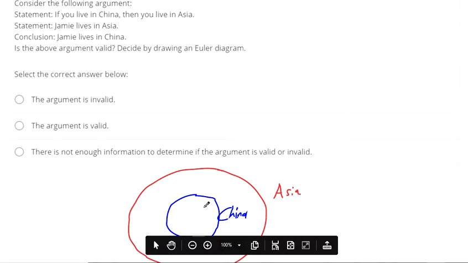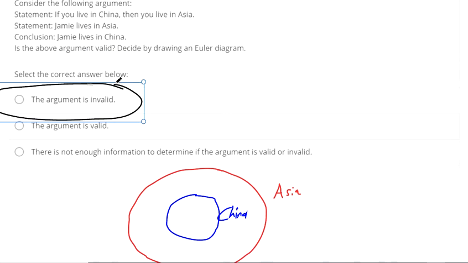Since we just looked at it, we saw that there were two different places here. We can't reach the conclusion that Jamie necessarily lives in China, because the Euler diagram shows us there's an option that fits this statement but does not reach this conclusion. So we'd say that this is invalid.